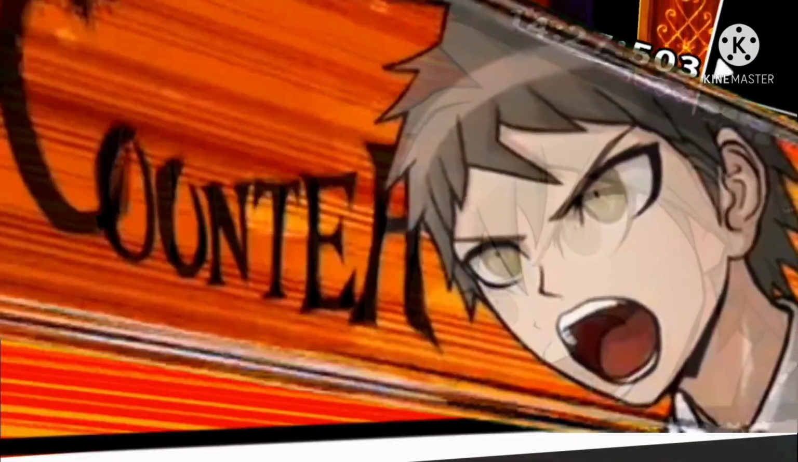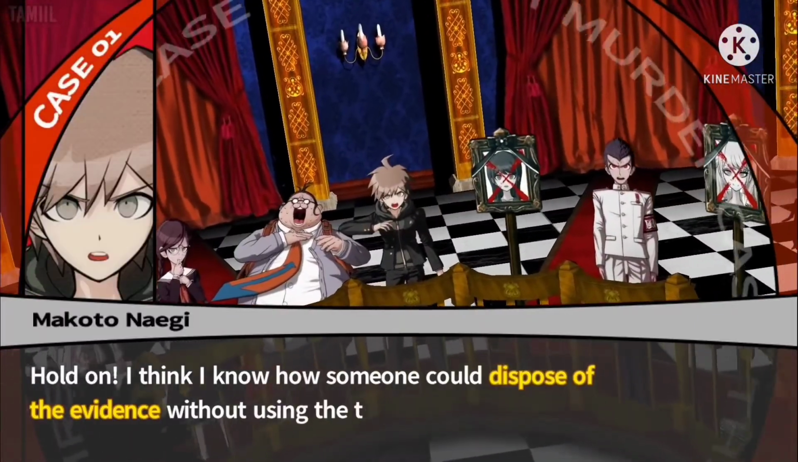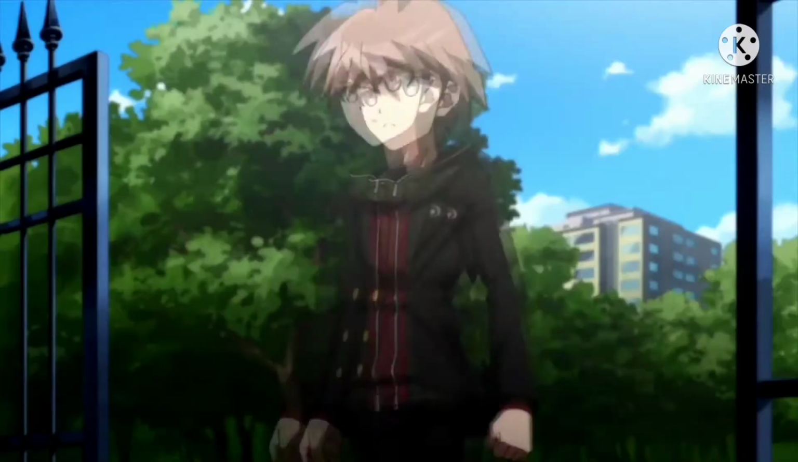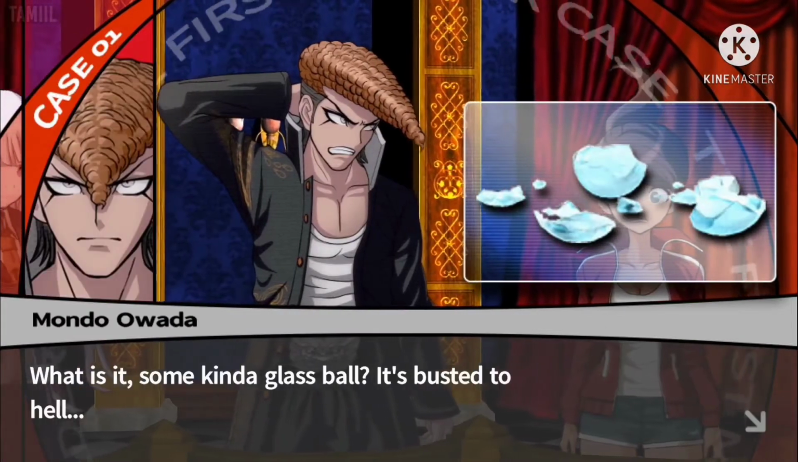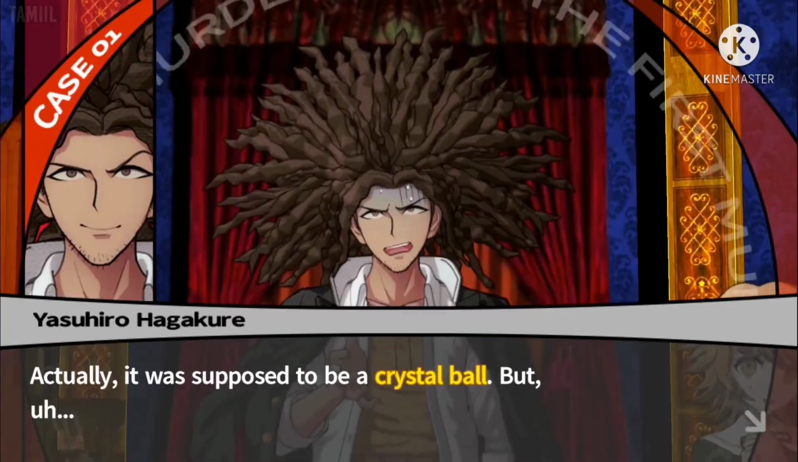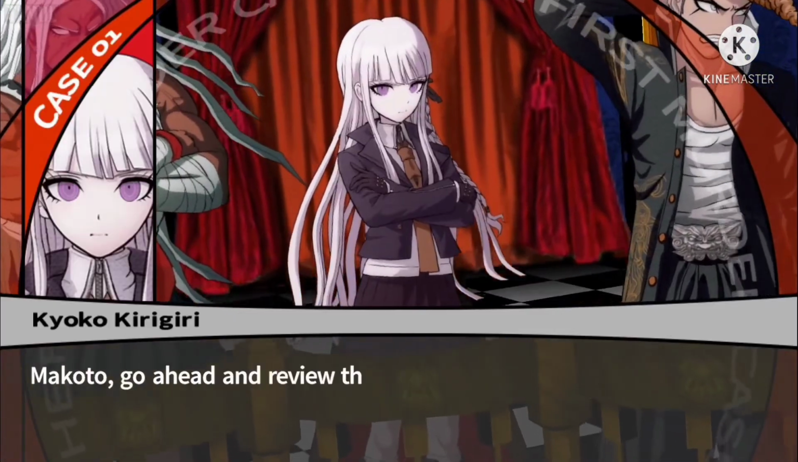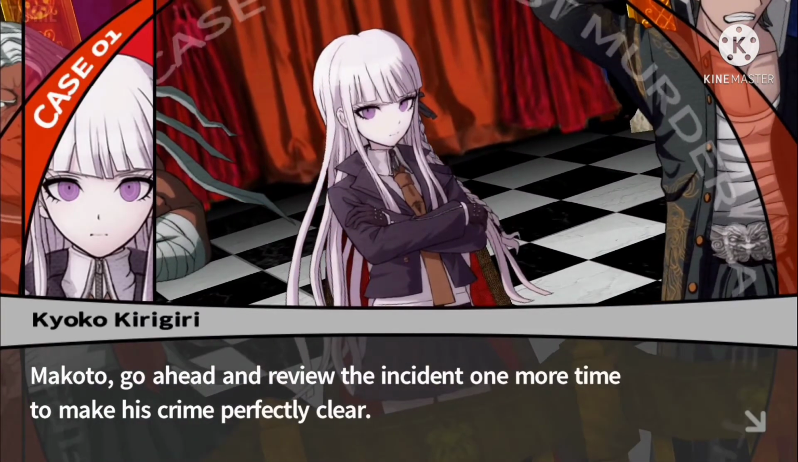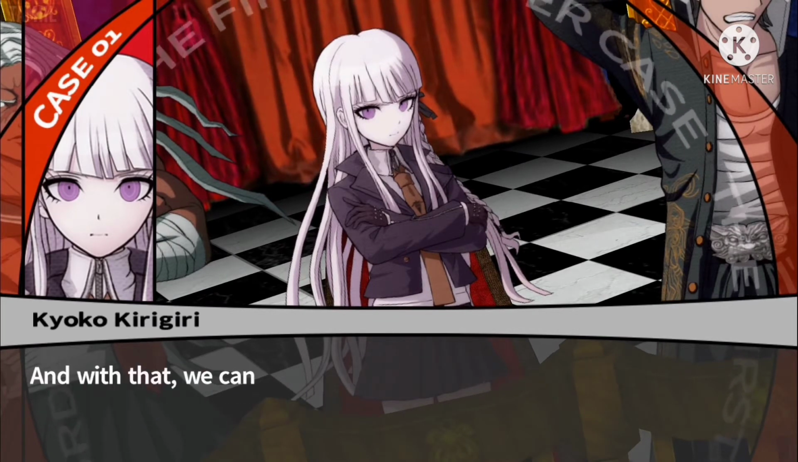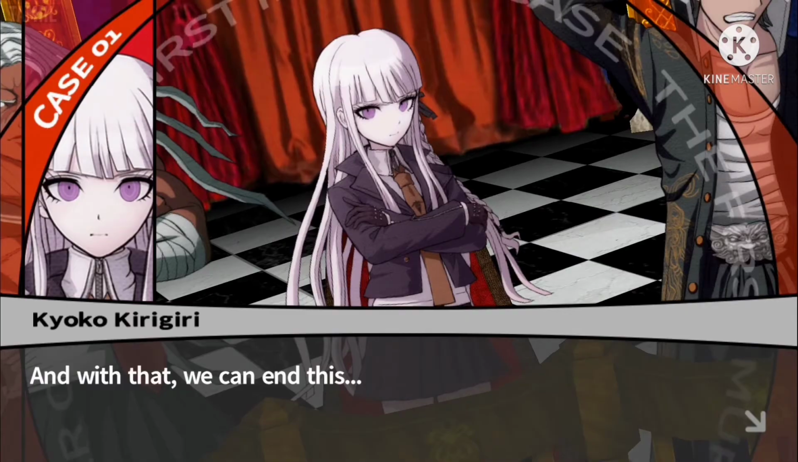No, that's wrong! Hold on. I think I know how someone could dispose of it. But if you can't get past the gate, you couldn't. What is it, some kind of glass ball? It's busted to hell. Actually, it was supposed to... Makoto, go ahead and review the incident one more time to make his crime perfectly clear. And with that, we can end this.